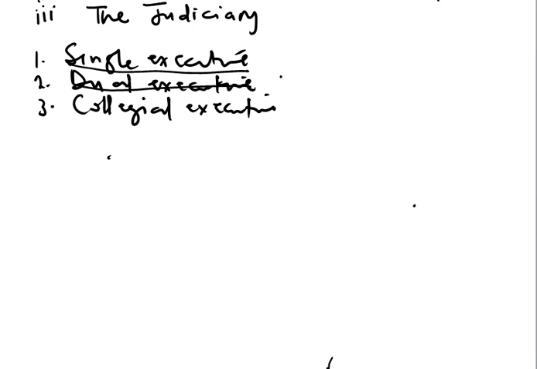So number 3, the third type of executive is what we call collegial executive. Collegial executive. So what do we mean by collegial executive?